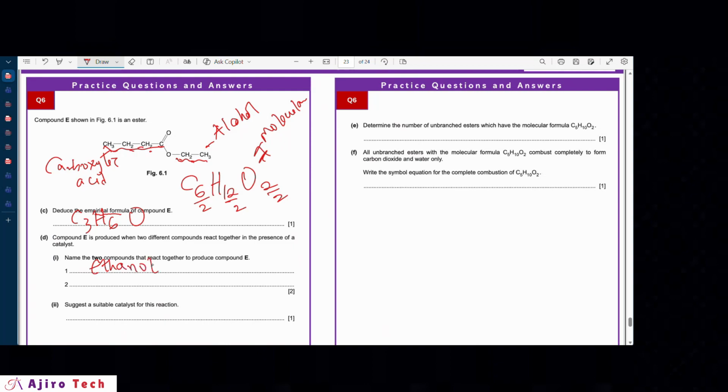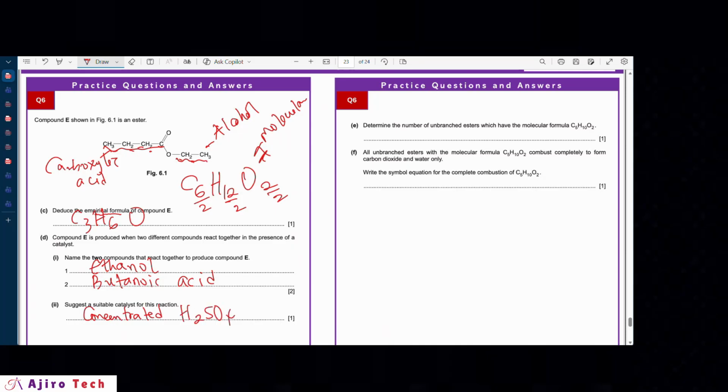A carboxylic acid with 4 carbons is referred to as butanoic acid. That is how to go about that. The suitable catalyst for this reaction is acid. So we need acid for esterification, say concentrated sulfuric acid. Okay, or you can just say an acid.